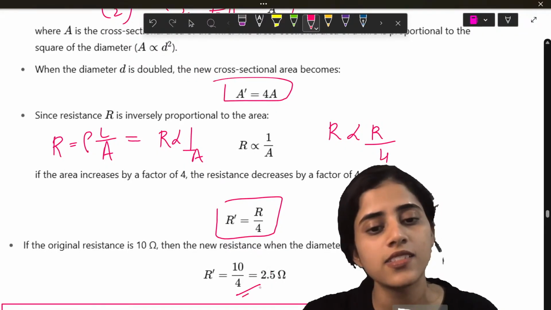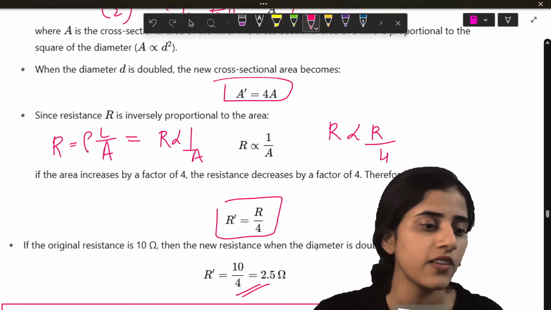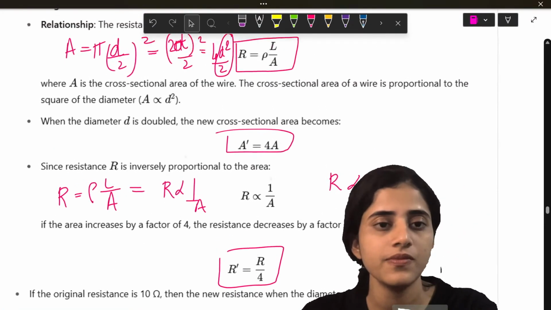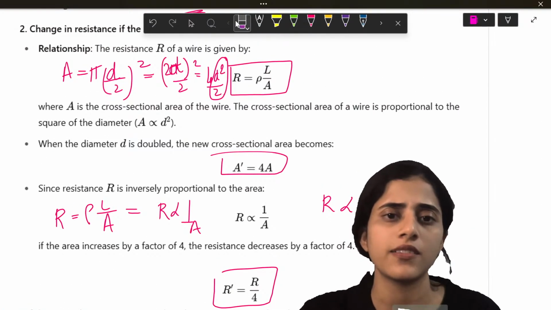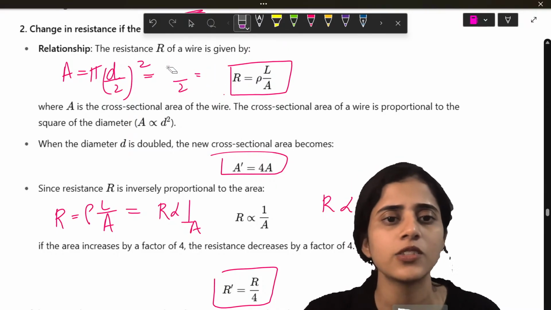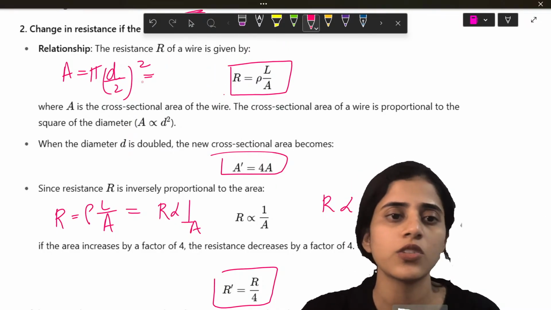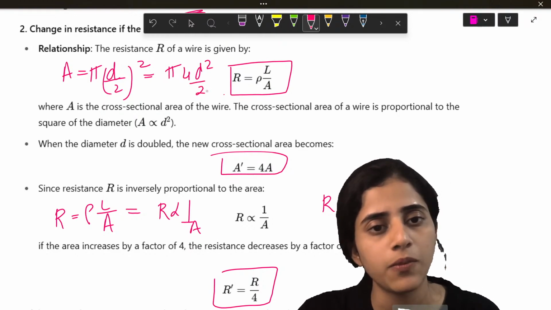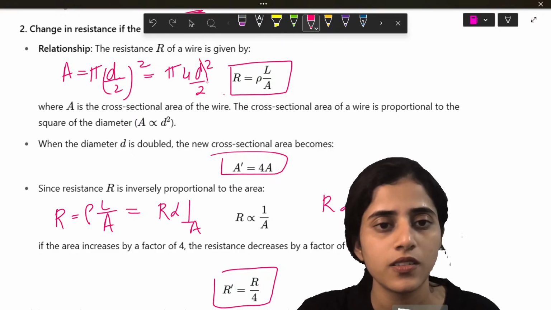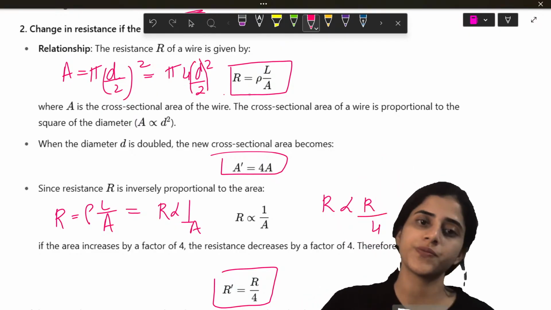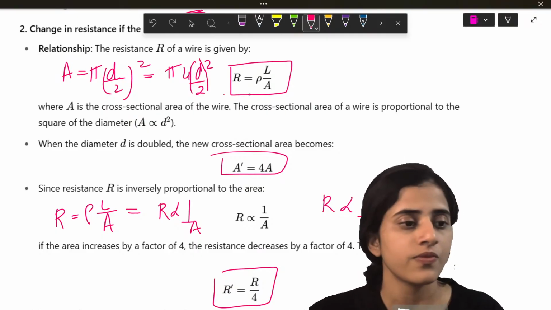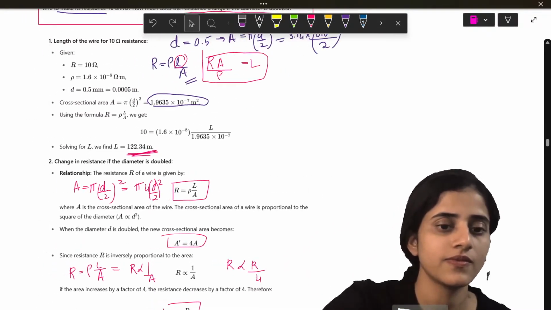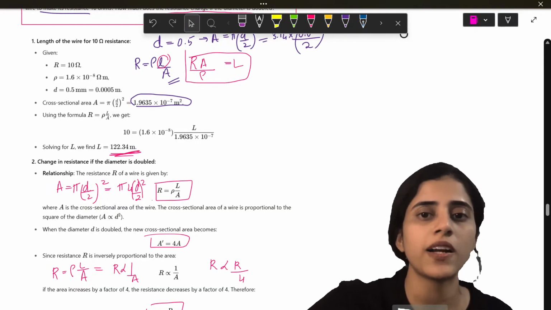Now what is my resistance? 10. So 10 by 4 is 2.5. Is this clear? Yes? Okay. So very simple. I mean, it's not that simple, but I hope it's simple now. So this is going to be pi 4d squared by... Is this fine, students? Yes? You have two parts to the question.